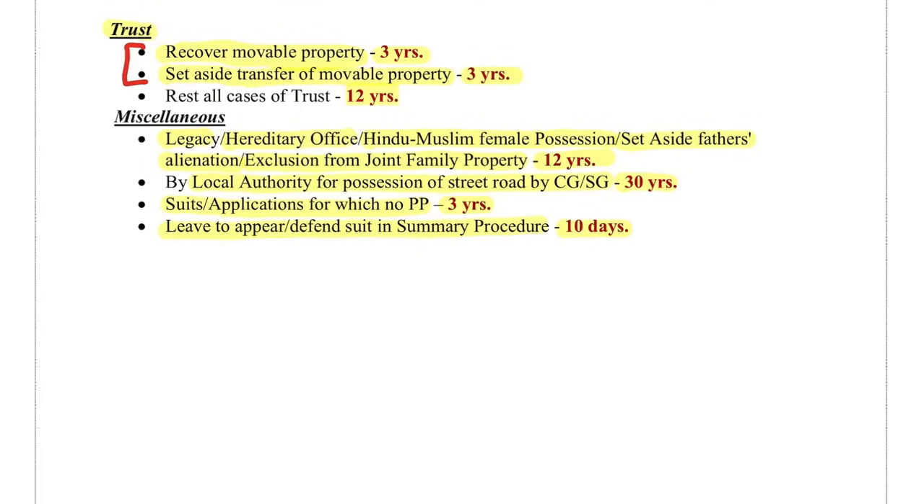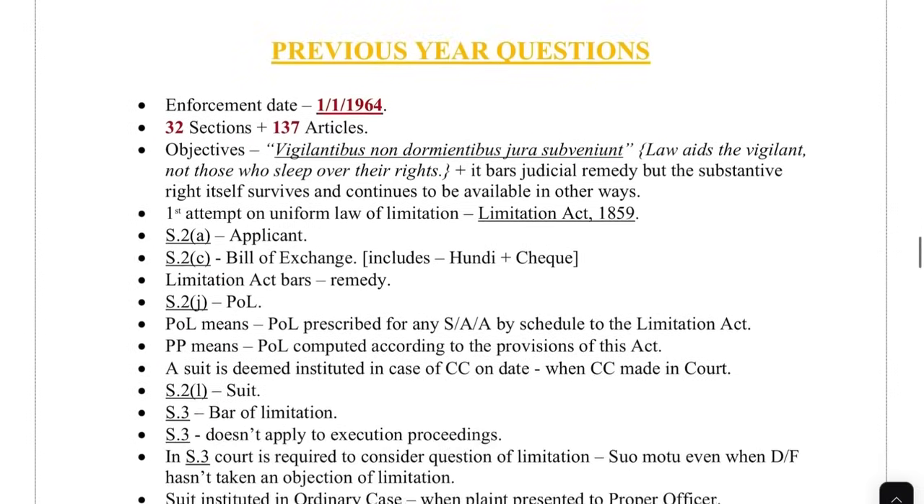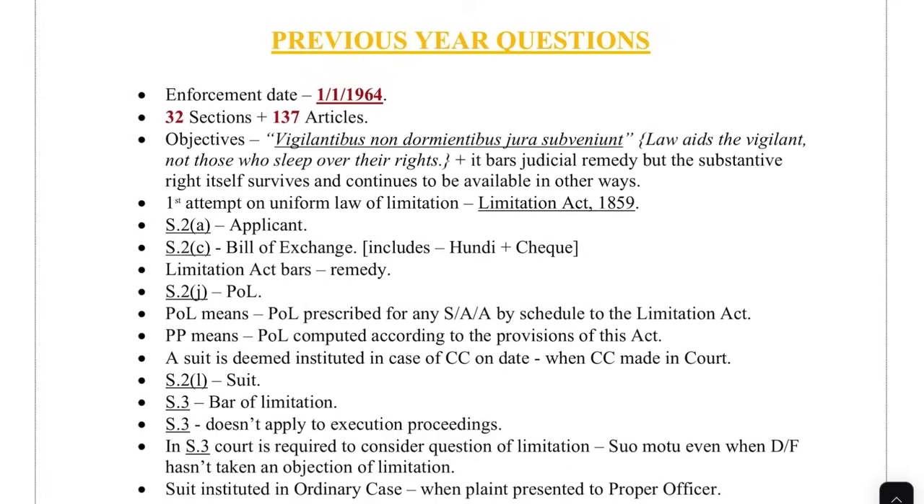Now we will take a look at all state previous year questions which have been asked in various examinations. The enforcement date is 1 January 1964, with 32 sections and 137 articles. What is the objective of the Limitation Act? Vigilantibus non dormientibus jura subveniunt, meaning law aids the vigilant, not those who sleep over their rights, and it bars judicial remedy, but the substantive right itself survives and continues to be available in other ways.